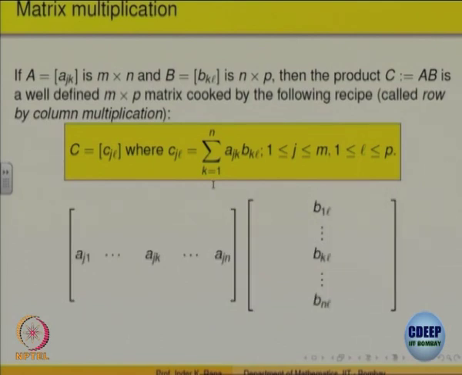For the matrix A, take the jth row, take the corresponding column, lth column. Jth row, lth column, multiply. This multiplied by B1L plus so on, add up, you get CJL, the jth row, lth column entry for the product.